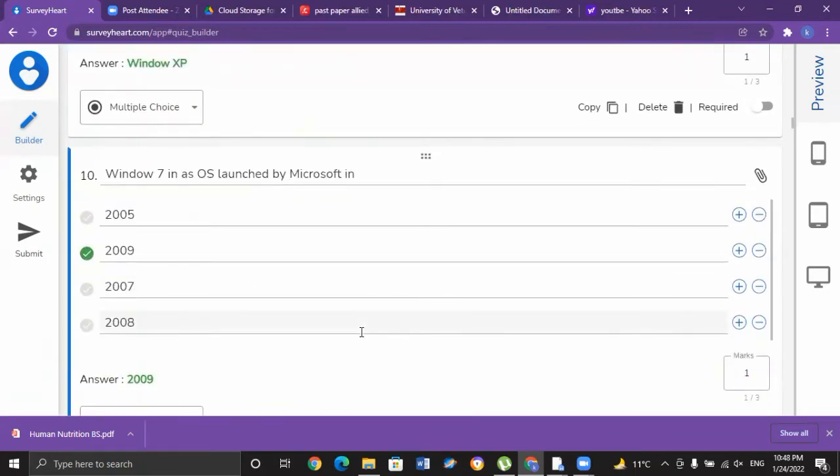Ji, in which year was Windows 7 launched? Windows 7, the version of the Microsoft operating system, was initially launched in 2009, and it replaced our Windows XP. So the correct option for MCQ number 10 is B, 2009.